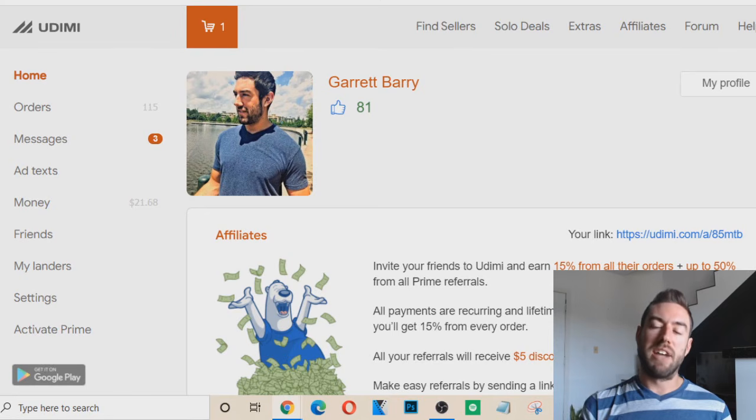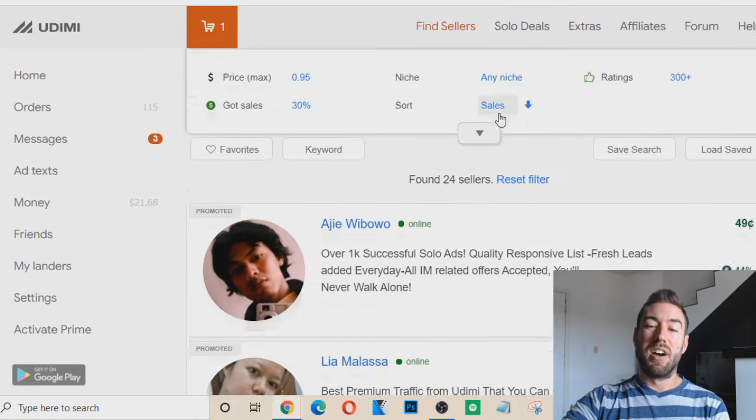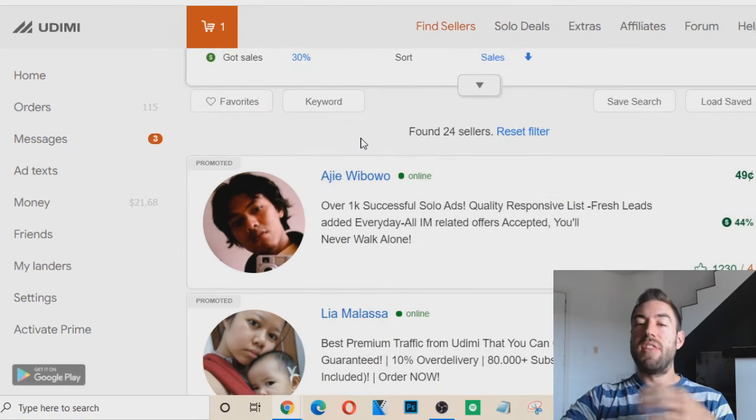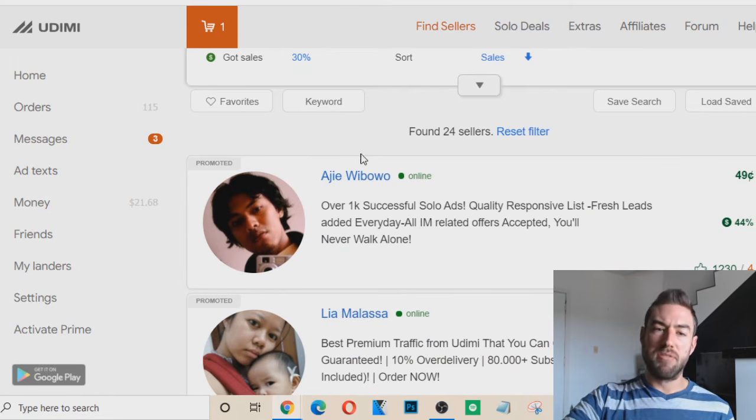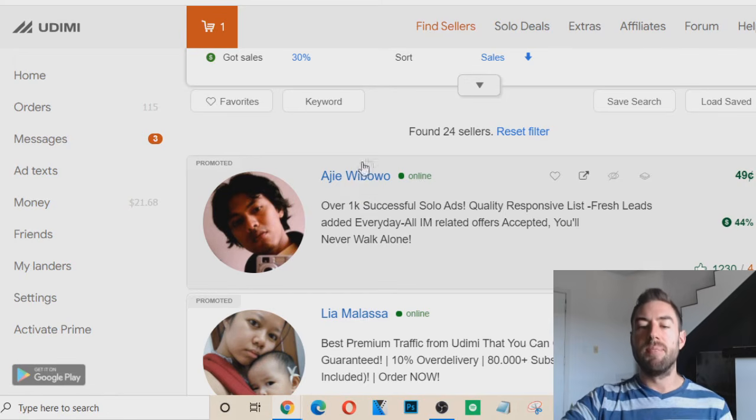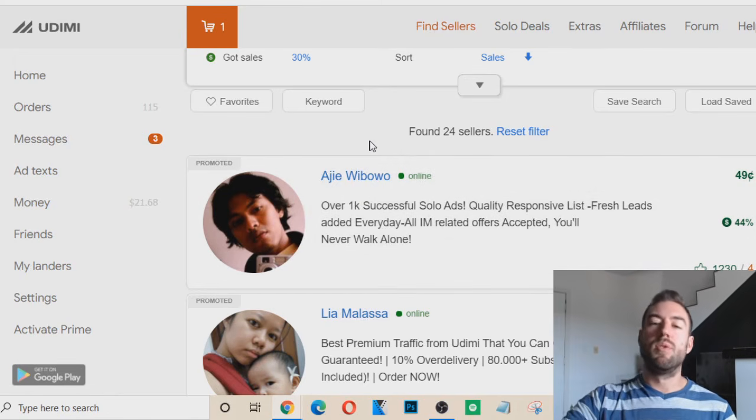Now, last thing I want to share with you is how to actually scale. Because once you start to make money, you want to look at what vendors have made you money, and you want to go back to them, and now you can purchase more visitors. Remember I said, you can purchase 300 visitors in the beginning. That's just a test, but once someone makes you money, you can go back and buy 500 visitors, 1,000 visitors from that person.